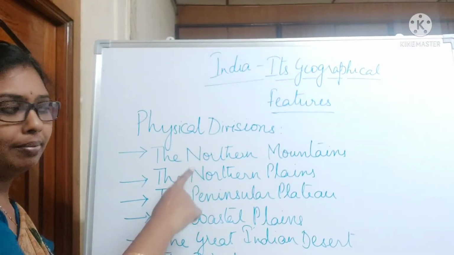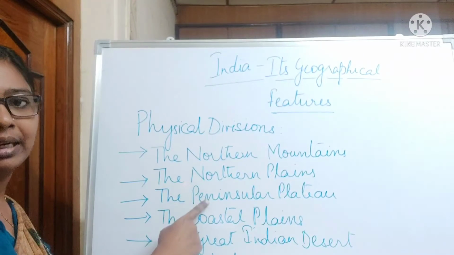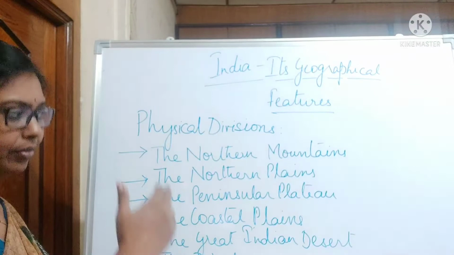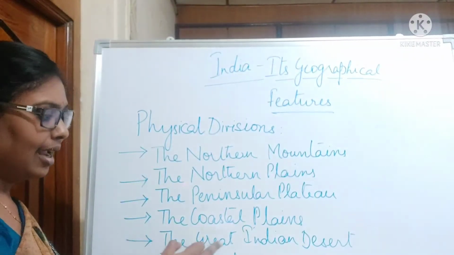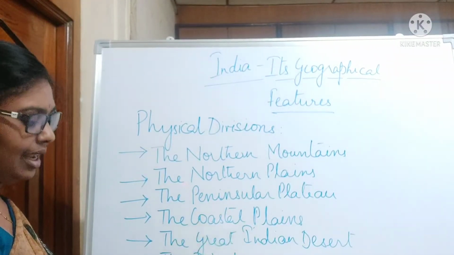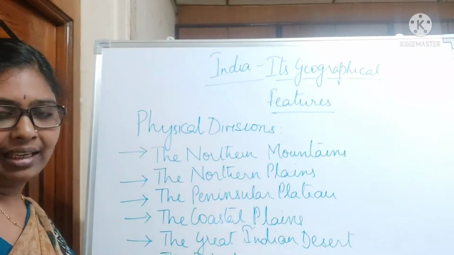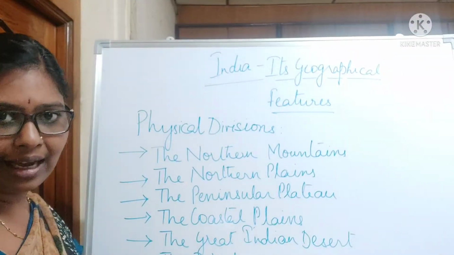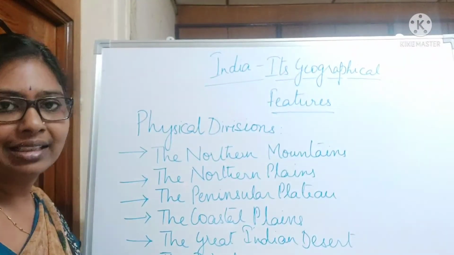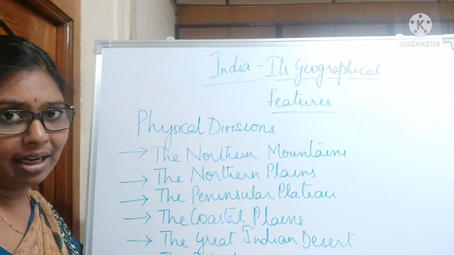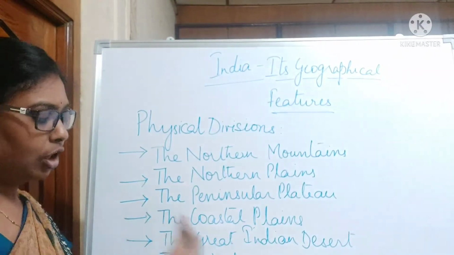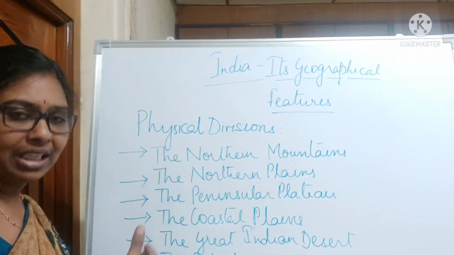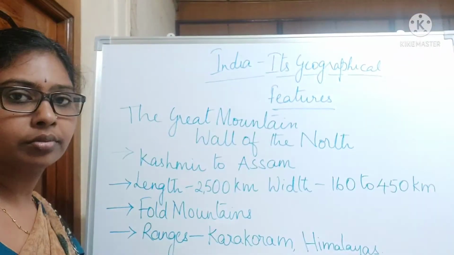One is the northern mountains, northern plains, peninsular plateau on the southern side of India, coastal plain on either side, great Indian desert, and the islands. Like in Asia we have seen the island groups, similarly here also in India we are having the islands, that is the Lakshadweep and Andaman and Nicobar Islands. So that comes under the island groups. So let's see each physical division in detail.